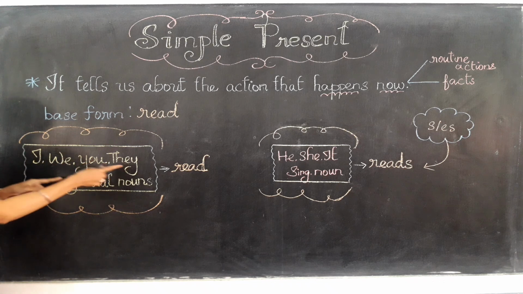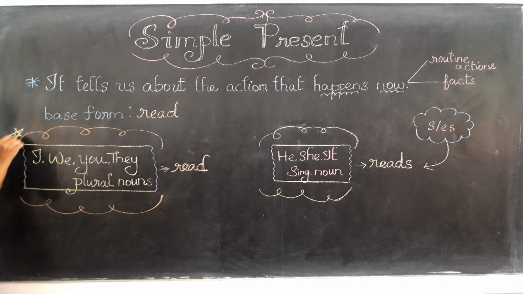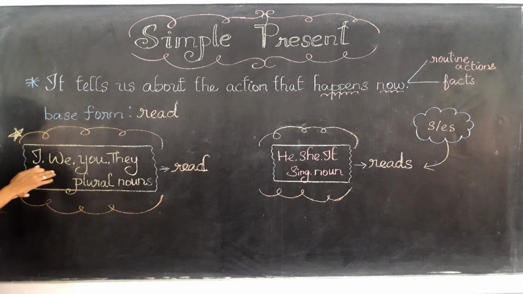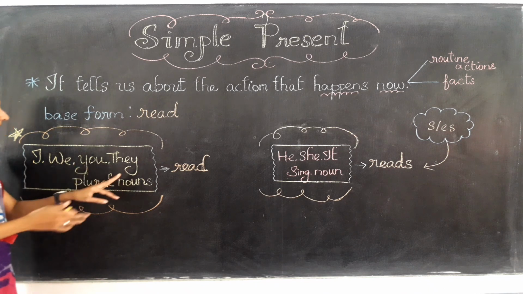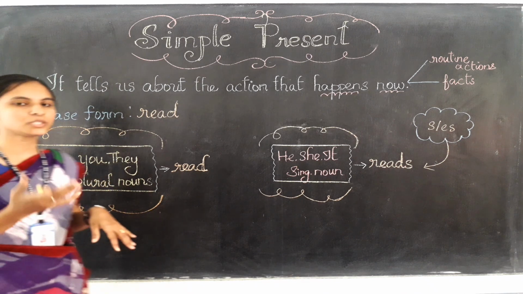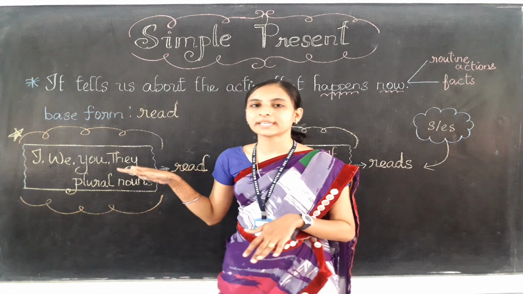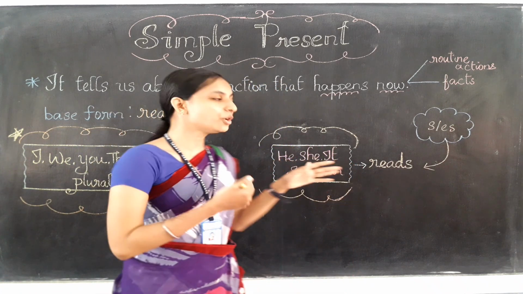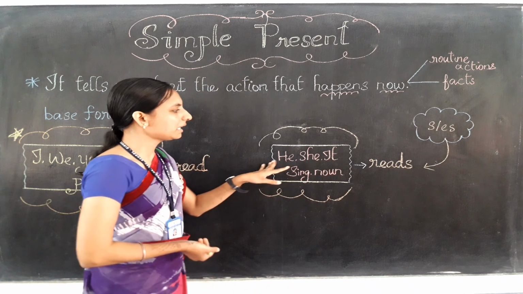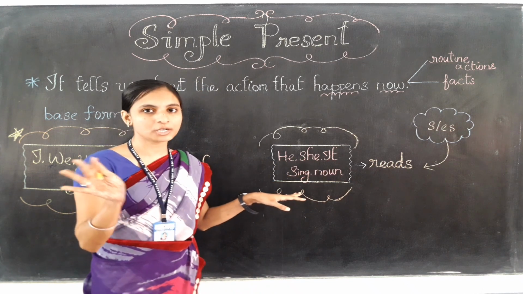So you need to remember these verbs, that is, for the subjects I, we, you, they, and also plural names, you can use the base form as it is, without making any changes. And what about this subject? You can see he, she, it, and also the singular noun.